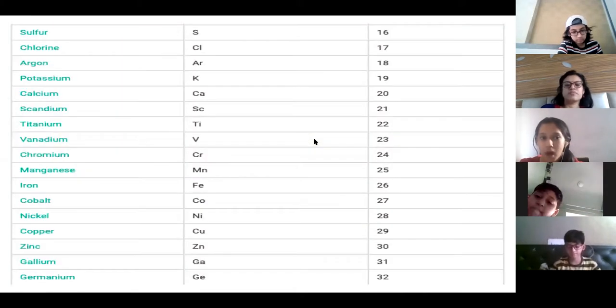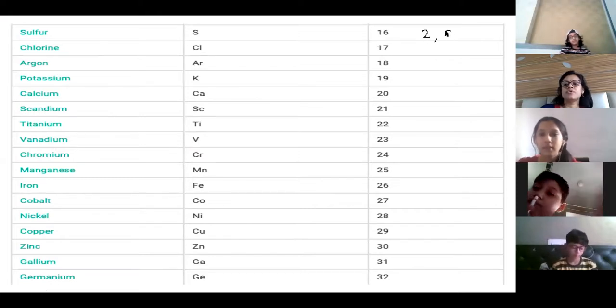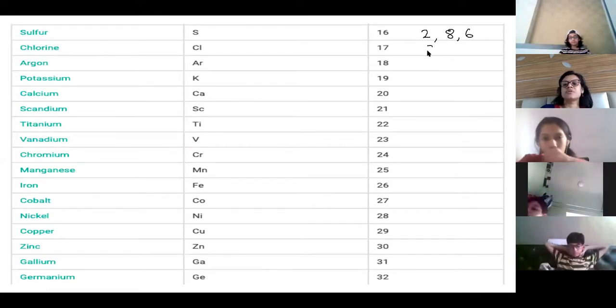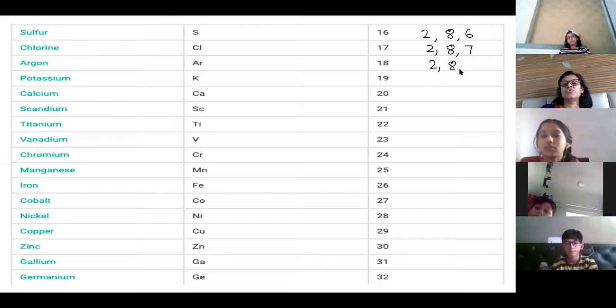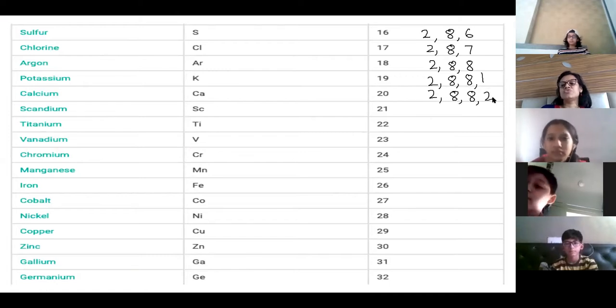Ma'am, we have learned till 15. 2, 8, 6. This is in sequence. तो एक एक बढ़ते जाएगा. 2, 8, 8. अभी थर्ड शेल में 8 हो गया, which is argon. तो अभी next होगा 2, 8. Fourth shell will come. Okay, and the last one is 2, 8, 8, 2. Till here you have to learn.